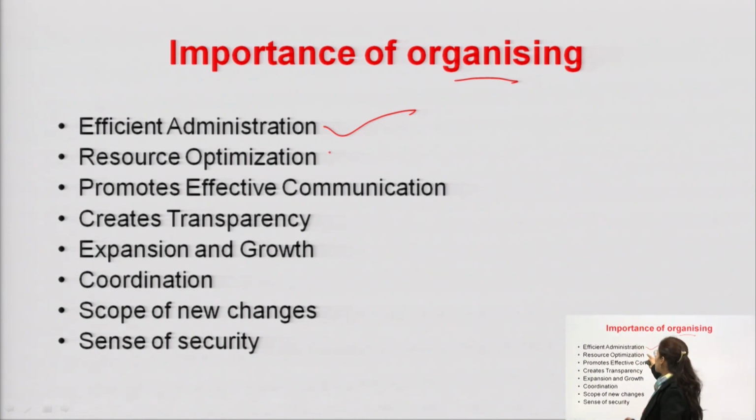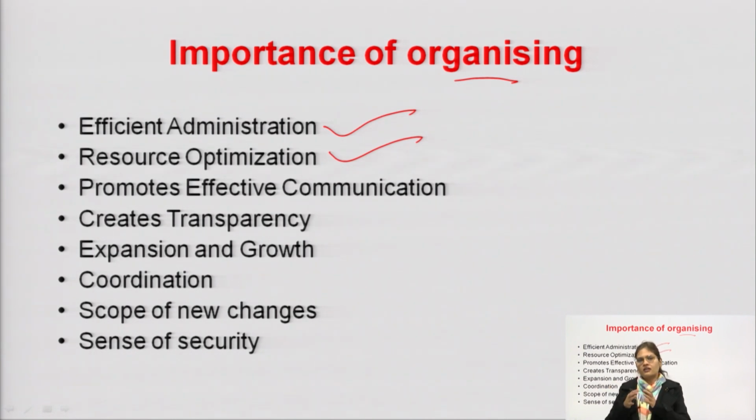Next one is resource optimization. If there is a separation of work, or similar work comes into one category in the organizing function, then obviously resource optimization follows. A manager is dividing or allocating the work on the basis of employees' interest and their specialization, so obviously the result will be better, right?